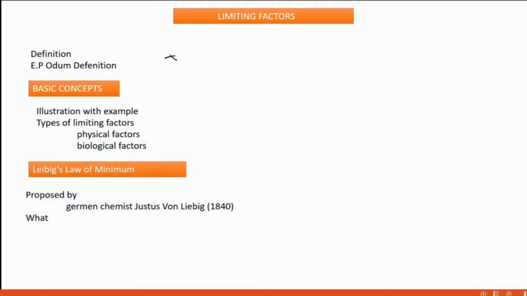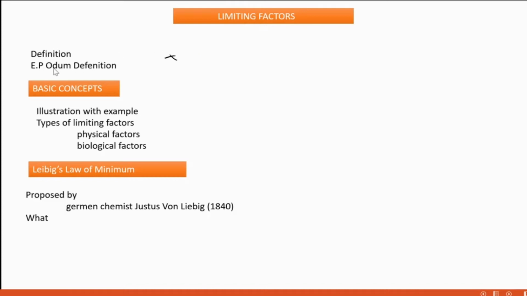Limiting factors. This is a very small chapter. So first, what is the definition of a limiting factor? Limiting, that term is important. Limiting means some factors are there that can limit, govern, and control the growth of plants or animals. Such factors are called the limiting factors.